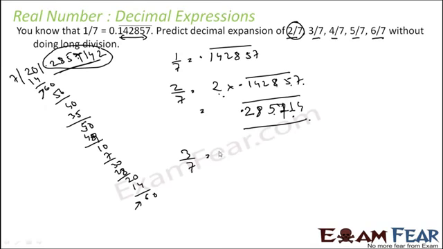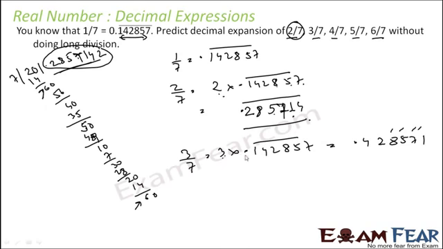Similarly, 3 by 7 I can write as 3 into 0.142857 with a bar. You actually solve it, you get 0.42857. 3 into 7 is 21, carry 2. 5 into 3 is 15, plus carry 2 is 17, carry 1. 8 into 3, 24, plus 1 carry, 25, 5 carry 2. 3 into 2 is 6, plus carry 2, 6 plus 2 is 8, there is no carry.